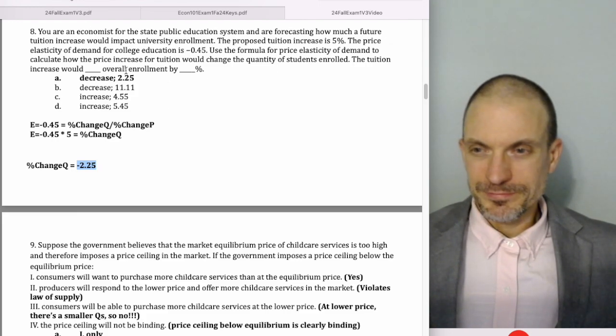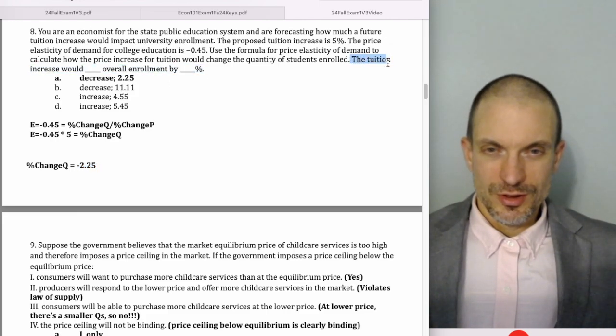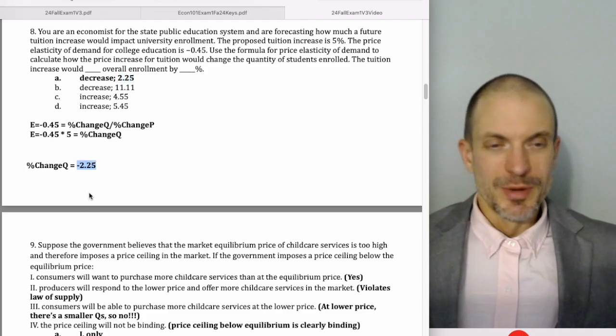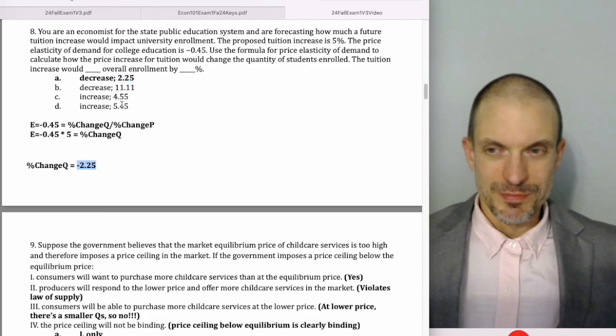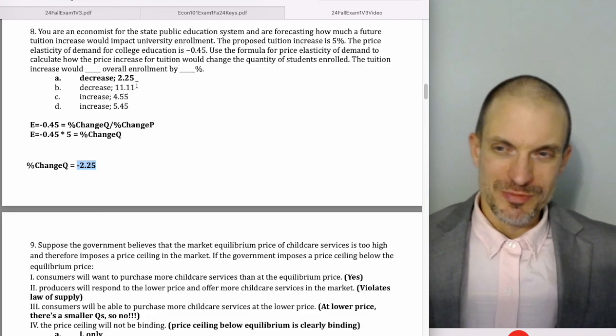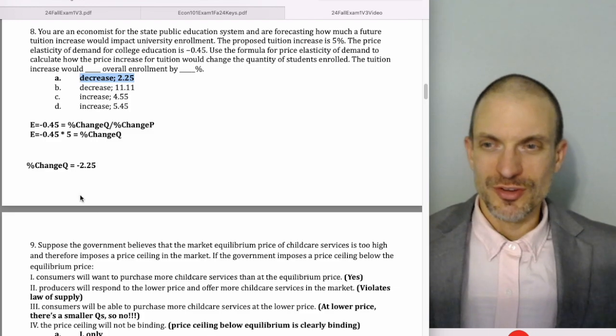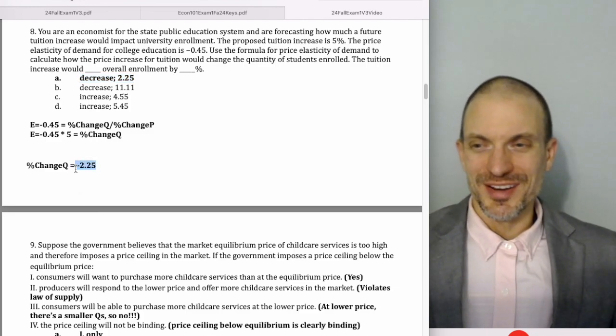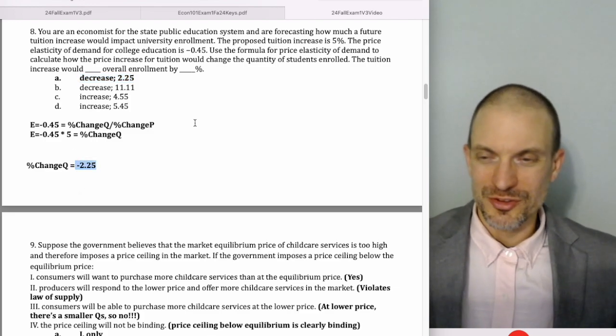So the tuition increase would actually decrease overall enrollment by 2.25, which is the interpretation of this right here. But the way that I set it up was so that there couldn't be any increase, decrease, 2.25. It would have been kind of a mean option to say increase 2.25 or something like that, or increase minus 2.2. That would have been confusing. So anyway, if you calculated the right number, you probably should have got this one right.